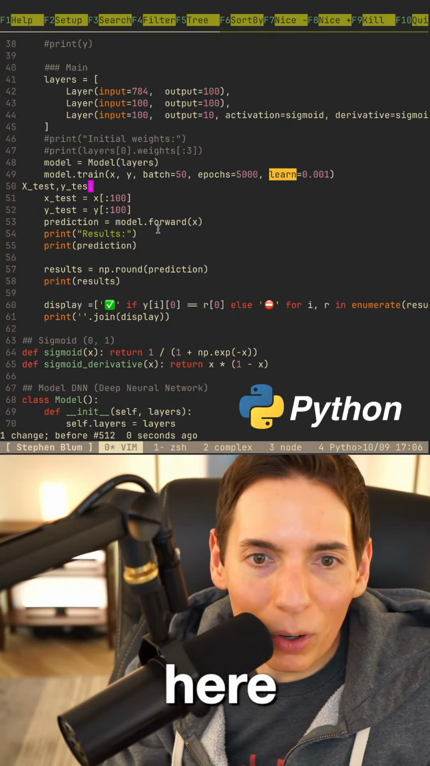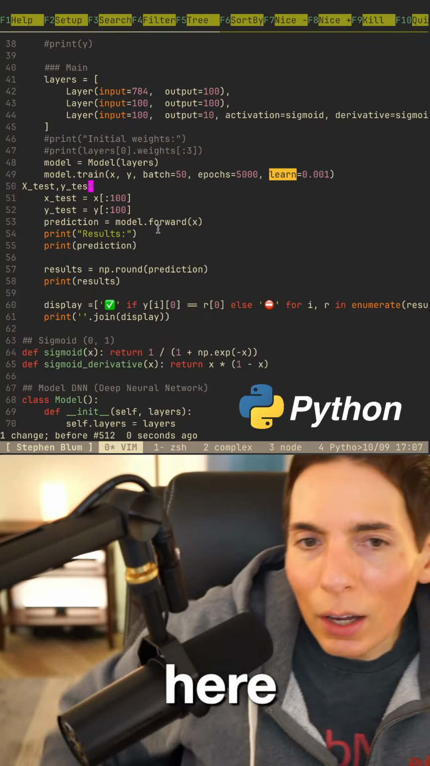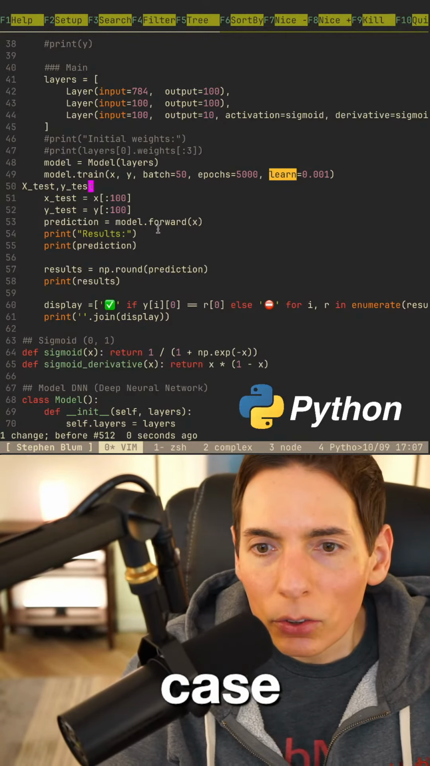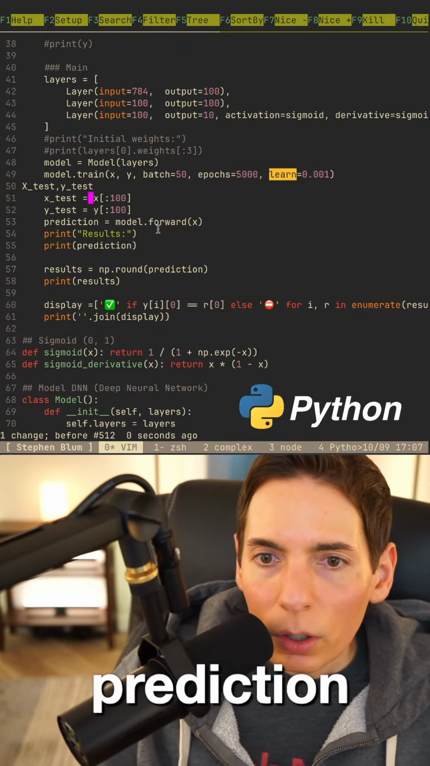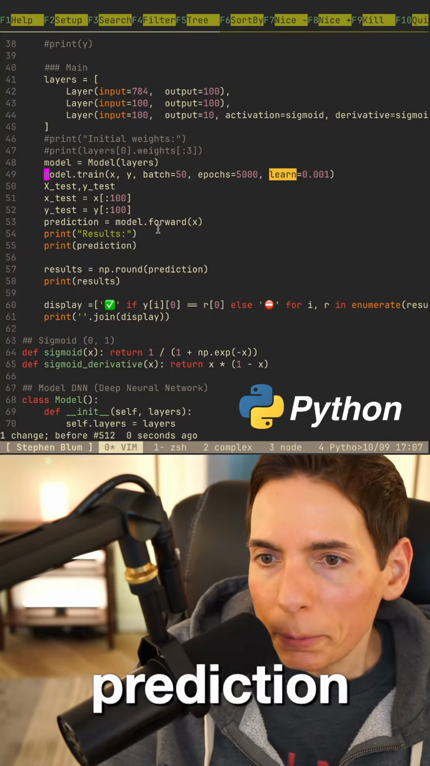What is green? Why is it green? Is it a good prediction? Yes, you got it. What is green anyway? In this case, it is what you're seeing here on the screen. Okay, so it's the data that it learned on.